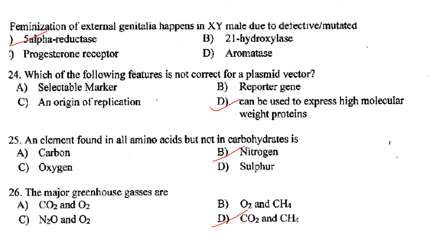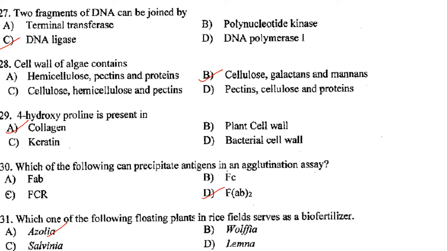Then an element found in all amino acids but not in carbohydrates is, that is nitrogen. Answer is B. The major greenhouse gases are carbon dioxide and methane. That is answer is option D. The two fragments of DNA can be joined by DNA ligase. Then cell wall of algae contains cellulose, galactans and mannans. Answer is B.